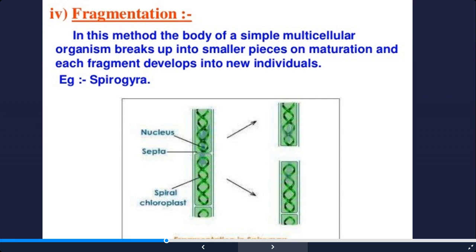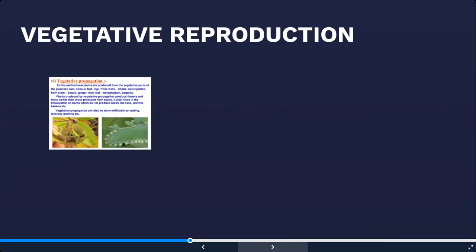Now when it reaches a particular length or number of cells, it gets fragmented into a number of pieces. Then each piece behaves as an individual organism. So it once again grows, and once again when it reaches physical maturation, a certain number of cells, it gets fragmented into a number of parts, and each part behaves as an individual Spirogyra.